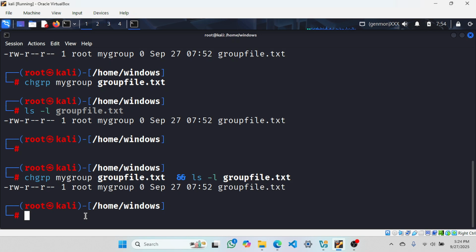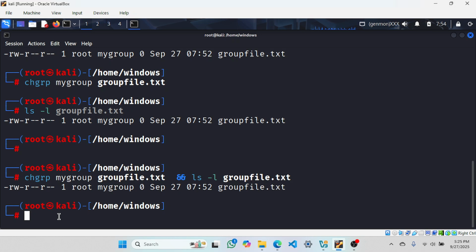If you do not understand, don't worry. When you practice these things, you will get it. Here I am trying to make you understand. So my group now has permission to read this file. In a simple sentence, it's summarized: my group has the permission to read this file. Then we can also change owner, change group. There are some extra things. If you want detail, then you can tell me. I can make a detailed video.